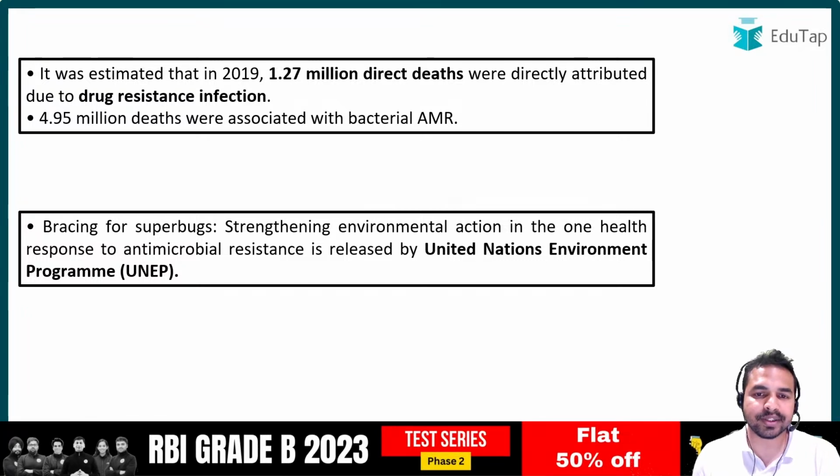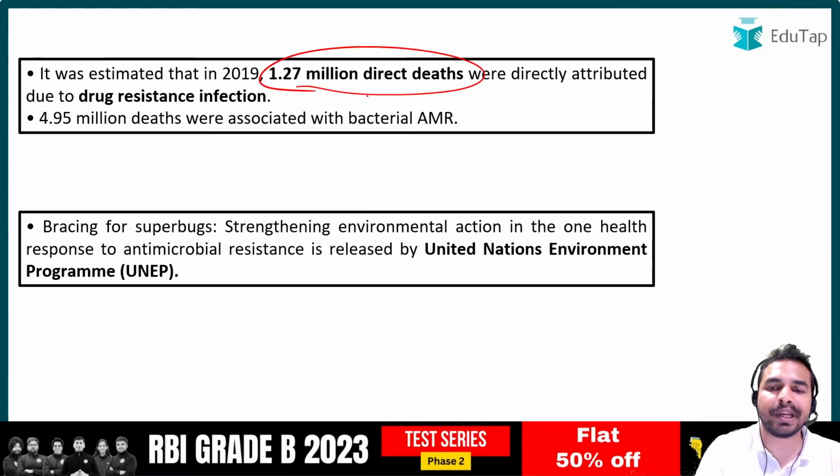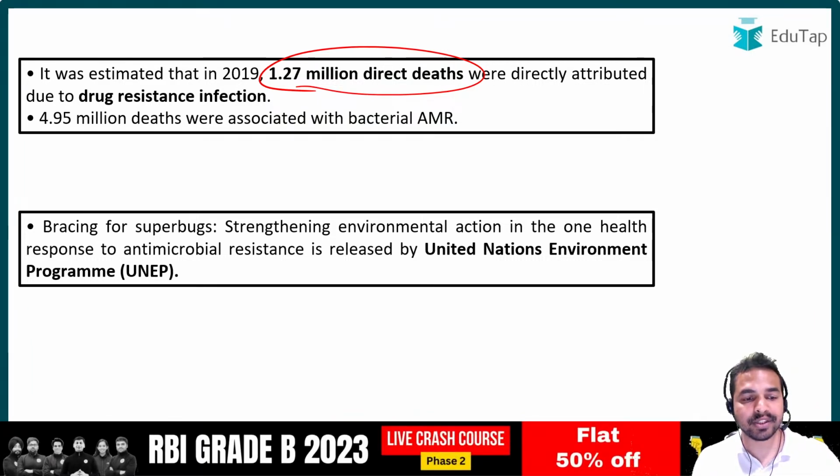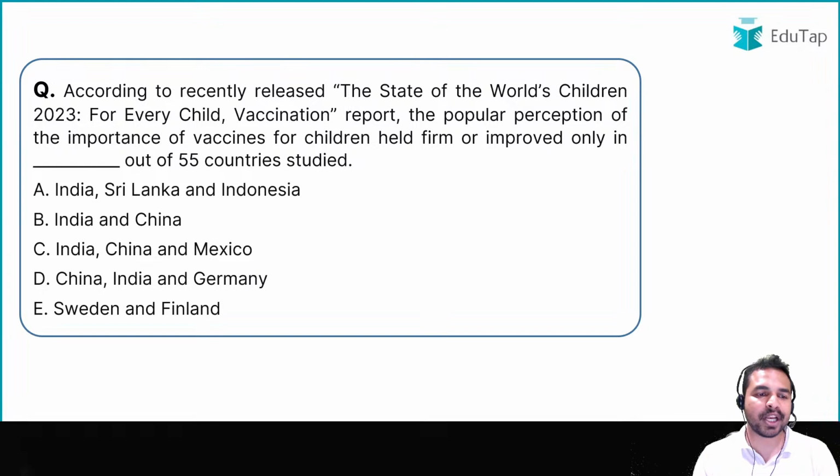But before that, you can see here that there were a total of 1.27 million direct deaths which were directly attributable to drug resistance infection. और जब हम बात करते हैं इस रिपोर्ट को रिलीज किसने किया है, it has been released by the United Nations Environment Programme. That is the right answer. बढ़ते हैं अपने अगले क्वेश्चन की तरफ.